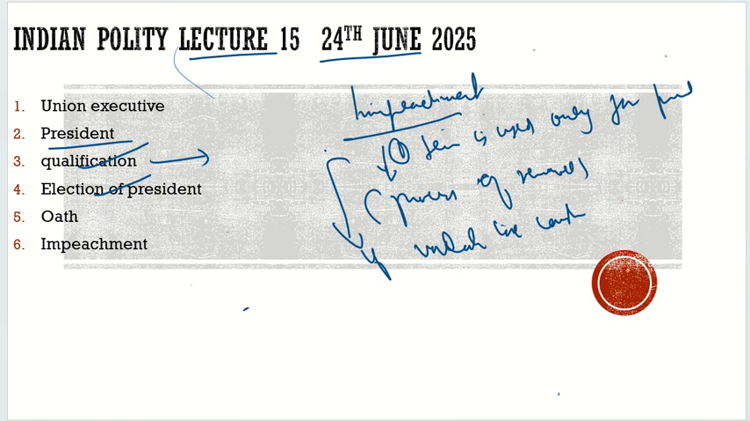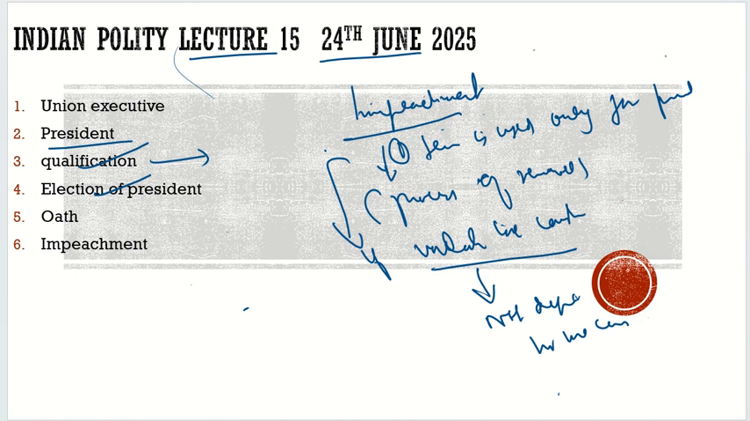How can he violate the constitution? This violation of the constitution is not defined in the constitution itself. And how can he violate it? Is there any example? For example, if he appoints anybody as a minister without the advice of the PM, then he is violating the constitution and he can be impeached for that. So this is the simplest example.